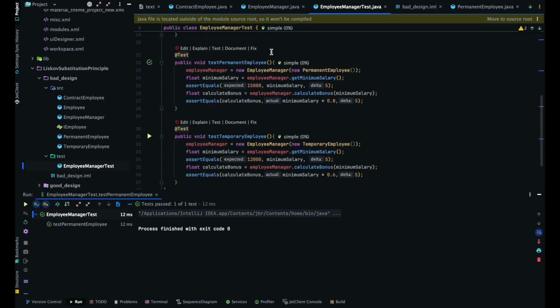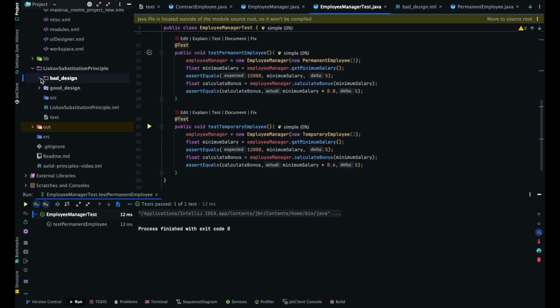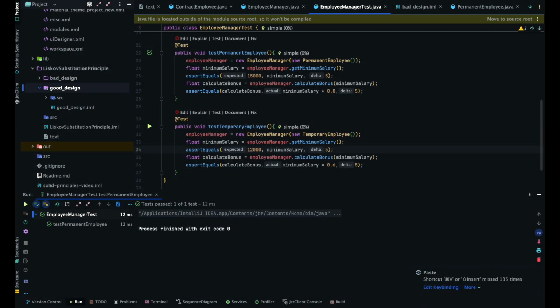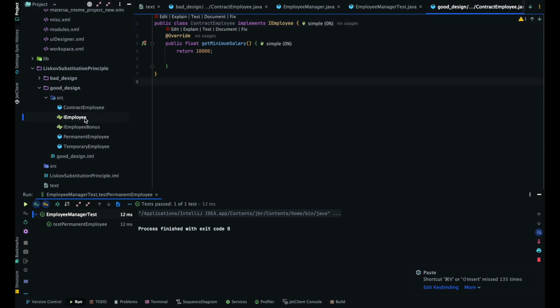So this is the bad design things and all. Let me go with the good one where I have written everything. Okay, where is that? Just, so I'll just copy here and paste this one. So contract employee, yeah. So let's go with that.